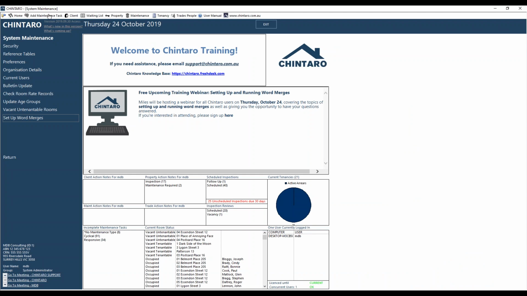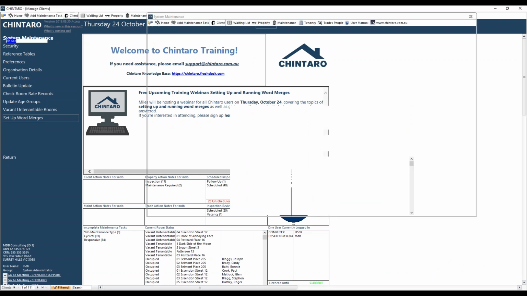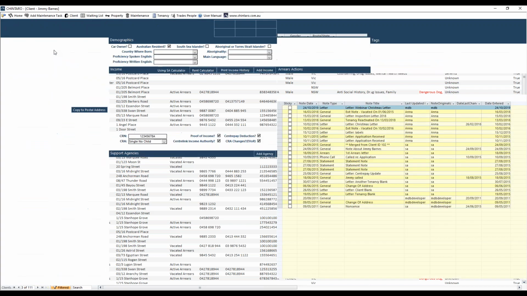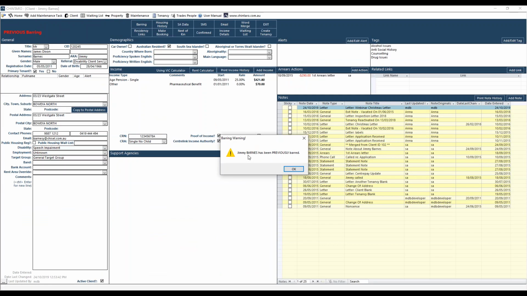So I'm going to navigate into my client screen here, just using that quick toolbar up the top, which I like to use. I'm going to select Mr. Jimmy Barnes. Let's go into him. And I can see Jimmy has been a naughty boy, so he's previously been barred, so I've just got a pop up there reminding me of that.